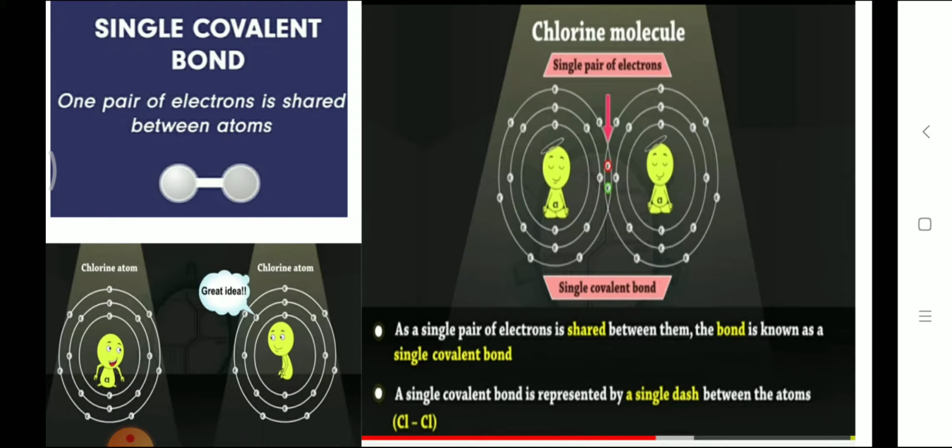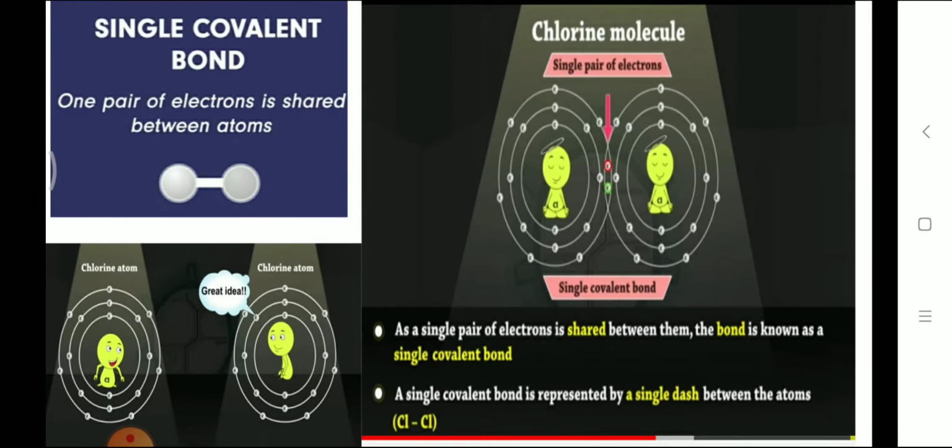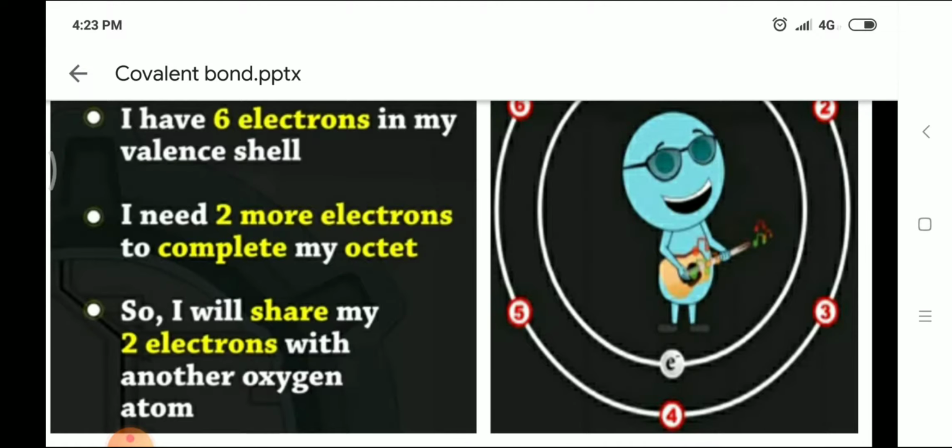Then what is a single covalent bond? One pair of electrons, that is 2 electrons, is shared between the atoms. A single covalent bond is represented by a single dash between the atoms, like Cl single bond Cl. Then oxygen.